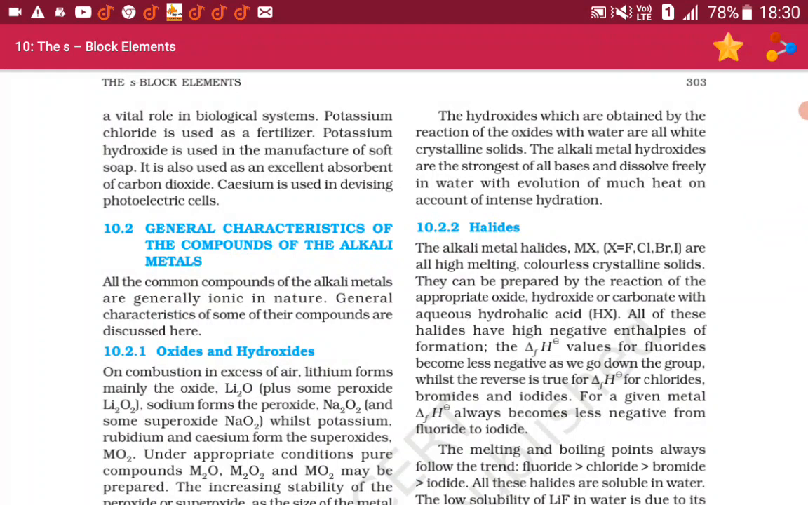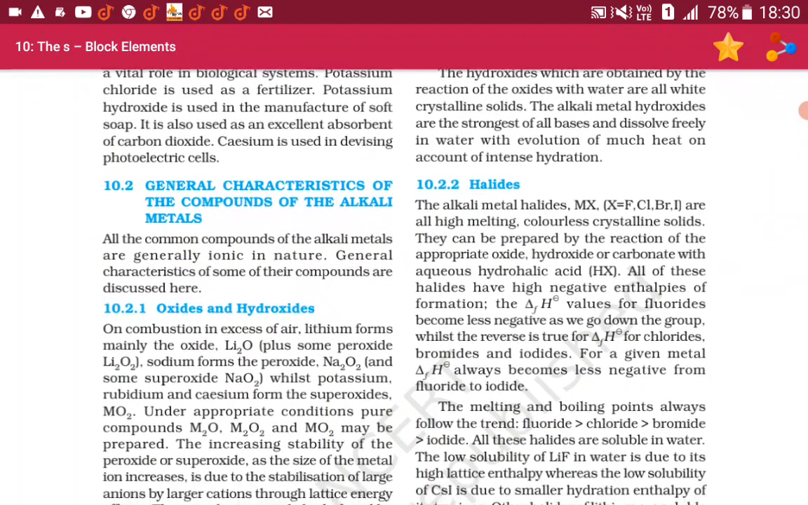10.2.2 Halides. The alkali metal halides MX, where X equals fluorine, chlorine, bromine, iodine, are all high melting colorless crystalline solids. They can be prepared by the reaction of the appropriate oxide, hydroxide or carbonate with the aqueous hydrohalic acid HX. All of these halides have high negative enthalpies of formation.